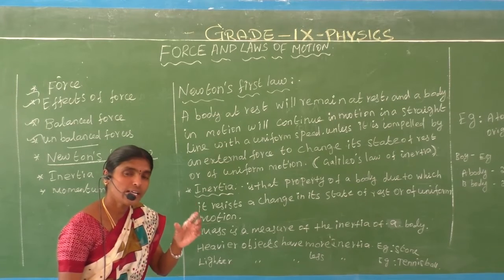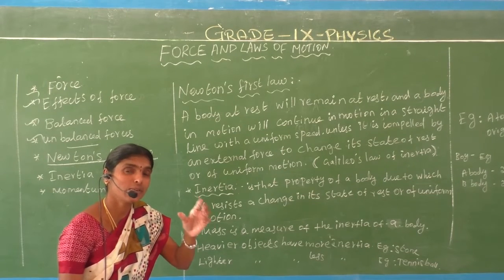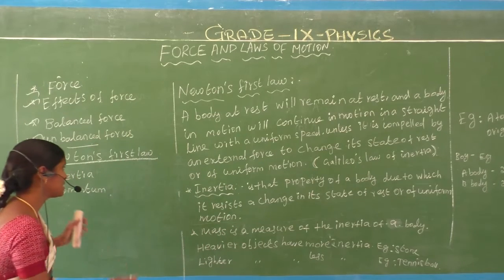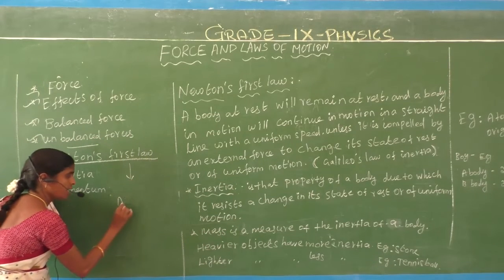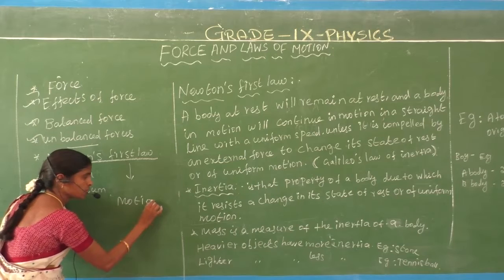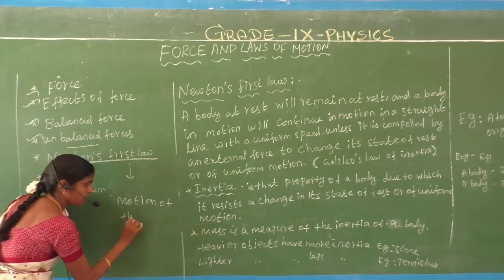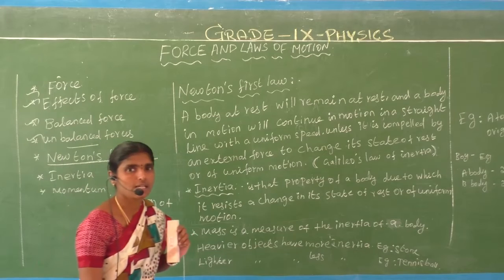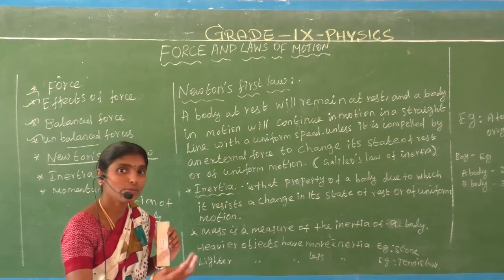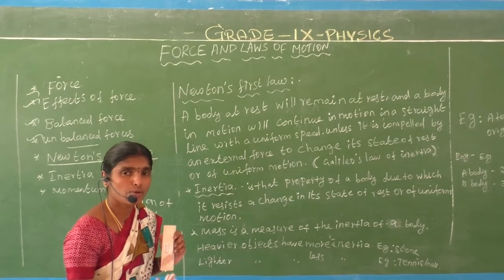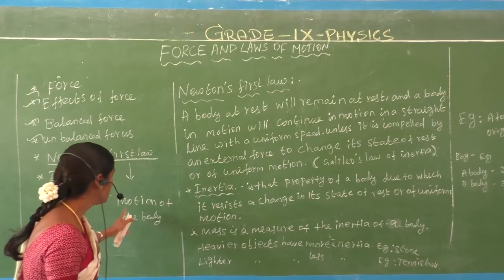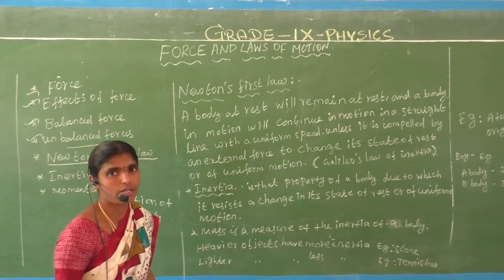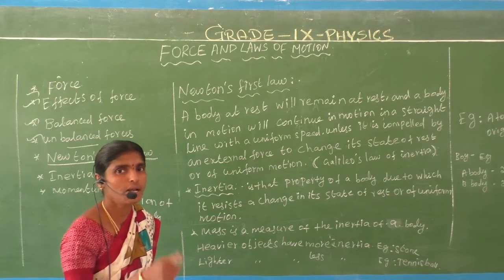Newton has derived the laws about the motion of the body, that means the moving of a body.